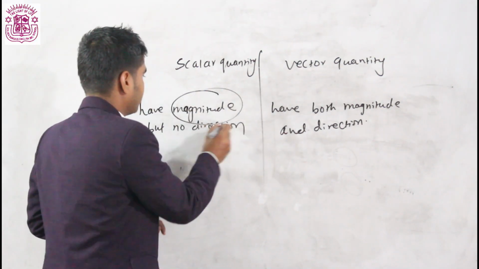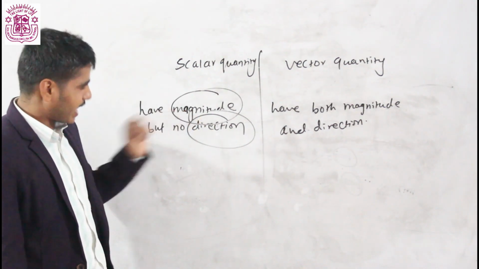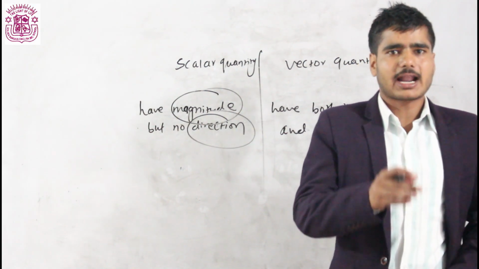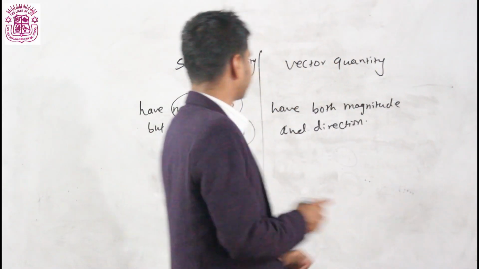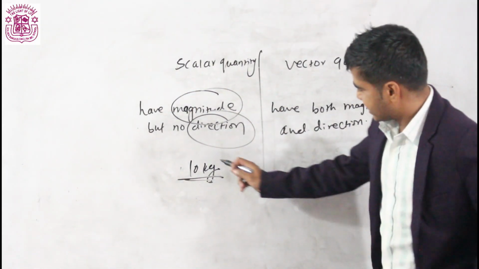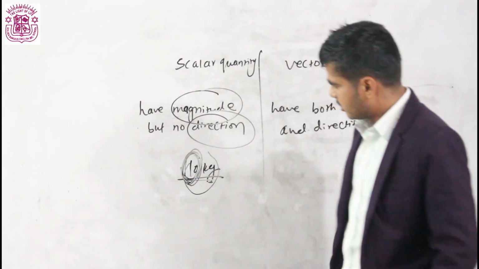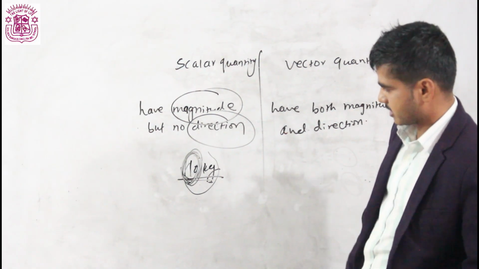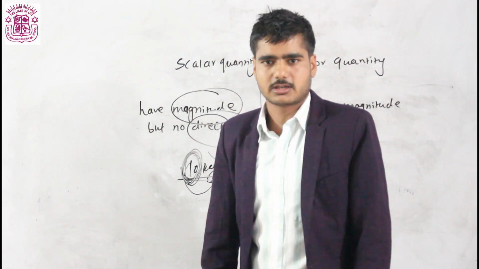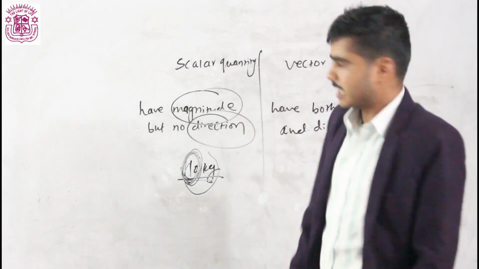Two terms are here. These are the most important terms to know about the scalar quantity and vector quantity. Magnitude means value. Simple example, if you are asking the shopkeeper to buy 10 kg sugar, that 10 means it is the quantity. But in which direction does the mass take place? In this direction, this direction, in which direction? It does not have a fixed direction. Simple example, if I give you a 100 rupees note, that 100 is magnitude.